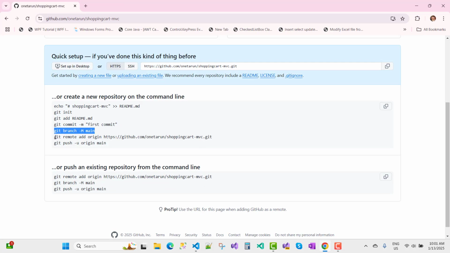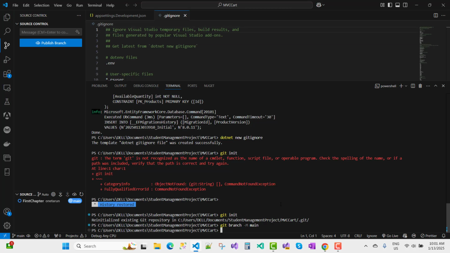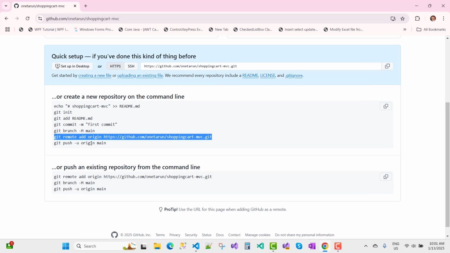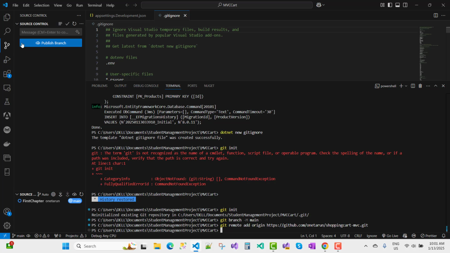And after that you can add git remote add origin, this one. Just add this one, git remote add origin, and just after that you can run git push -u origin main. Okay, so you can just publish with the message first commit, and publish branch.